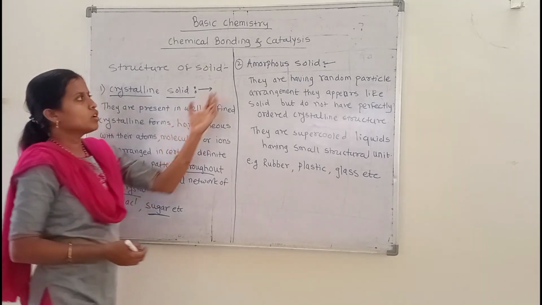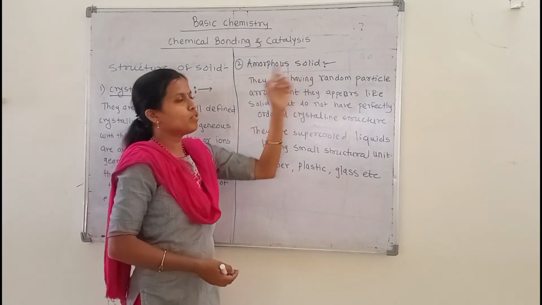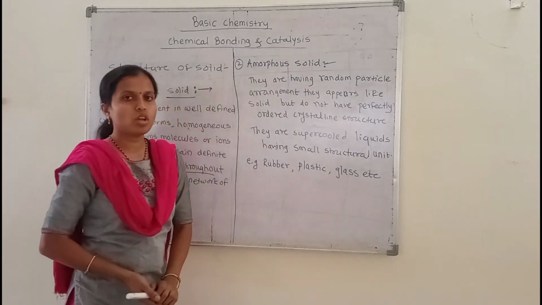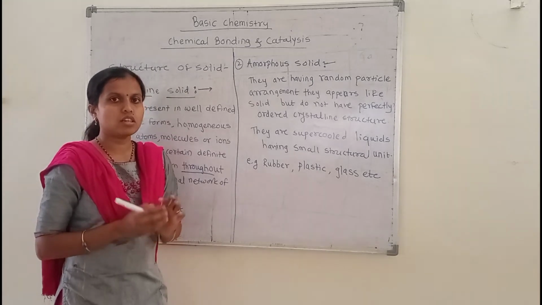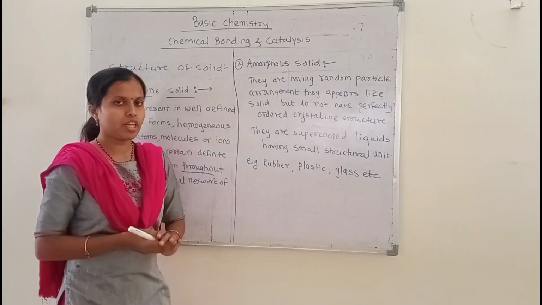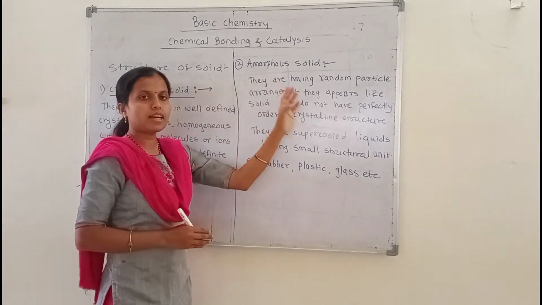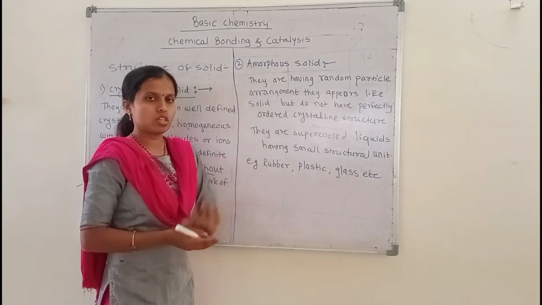The next form of solid substances is the amorphous solids. Amorphous solids are generally known as supercooled liquids. They have exactly opposite properties to the crystalline solids.